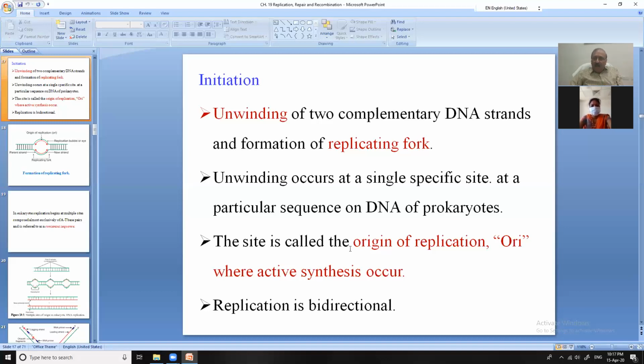Unwinding occurs at a single specific site at a particular sequence of DNA. The site is called the origin of replication, or ORI, where active synthesis occurs. Actually, it is the origin where the replication will start. And replication is bidirectional. Bidirectional means both directions simultaneously. Suppose it is DNA. In this DNA, a bubble is formed. That is the origin. And in the bubble, the replication starts in both directions and the new DNA will start. I will show you in the next slide.